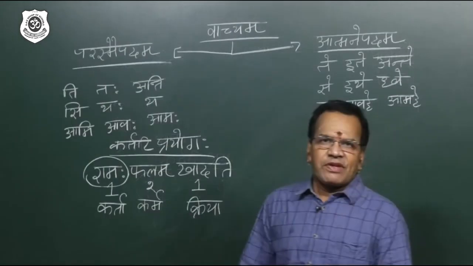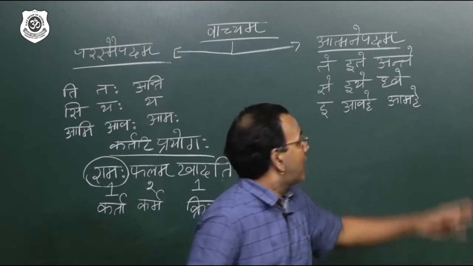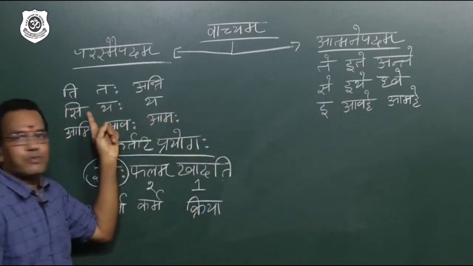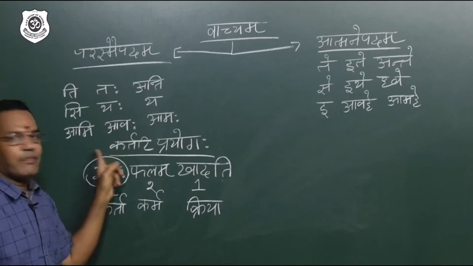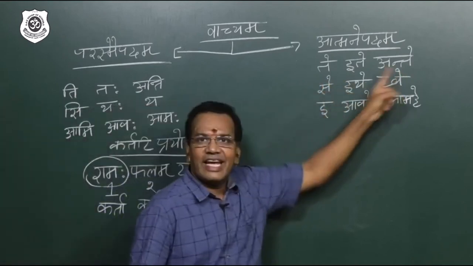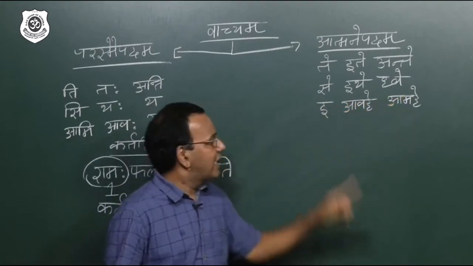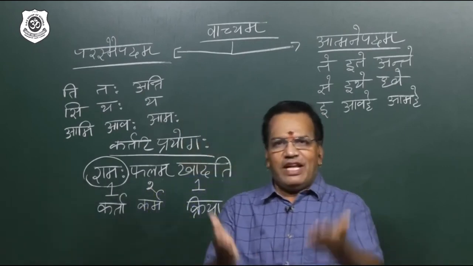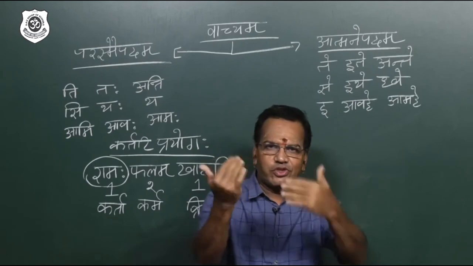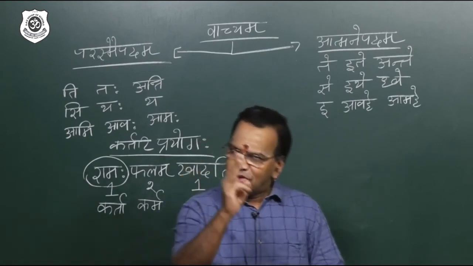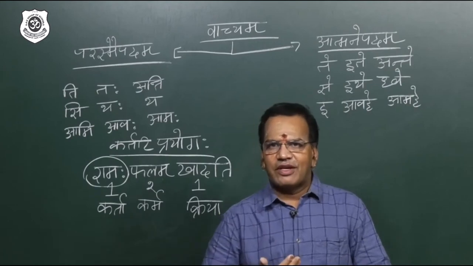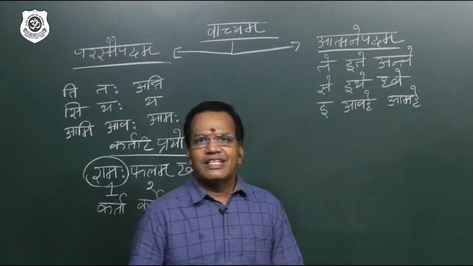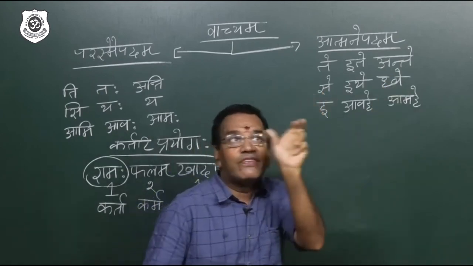One more step. Whenever we are changing into passive voice, that is why I wrote the formula of Atmanepadam. Here you can see the formula of Atmanepadi: te, ete, ante; se, ethe, dhve; e, avahe, amahe. This is the formula of Atmanepadi. So whenever you are shifting from active voice to passive voice, subject will go to Tritiya, object will come to Prathama, and the verb formula comes from the Atmanepadi rules. So what is Atmanepadi? Te, that kind of word you can see.